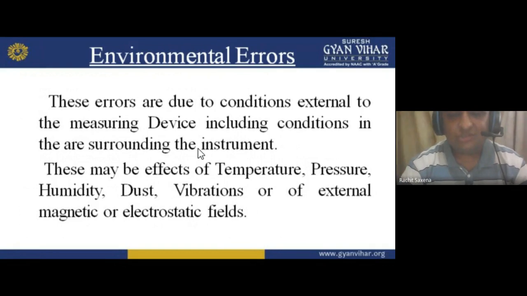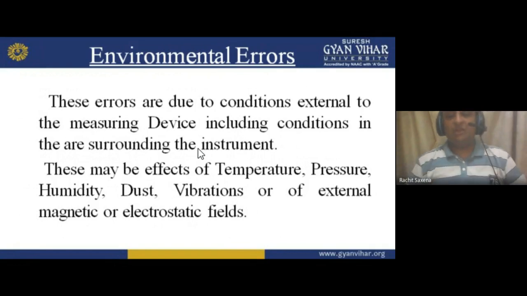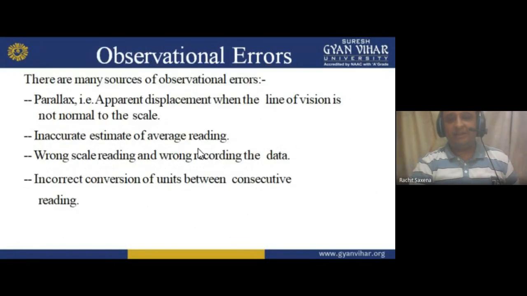Vibration is there. So due to vibration, what will happen, my dear student? Due to vibration, the instrument can't measure the reading in a right manner. Or an external magnetic or electrostatic field. If I put it in a magnetic field externally, internally it is again a magnetic field and externally is also a magnetic field. So what will happen? That affects the needle, that affects the pointer, that moves, that rotates, and an electrostatic field is also there. So these are the environmental errors.